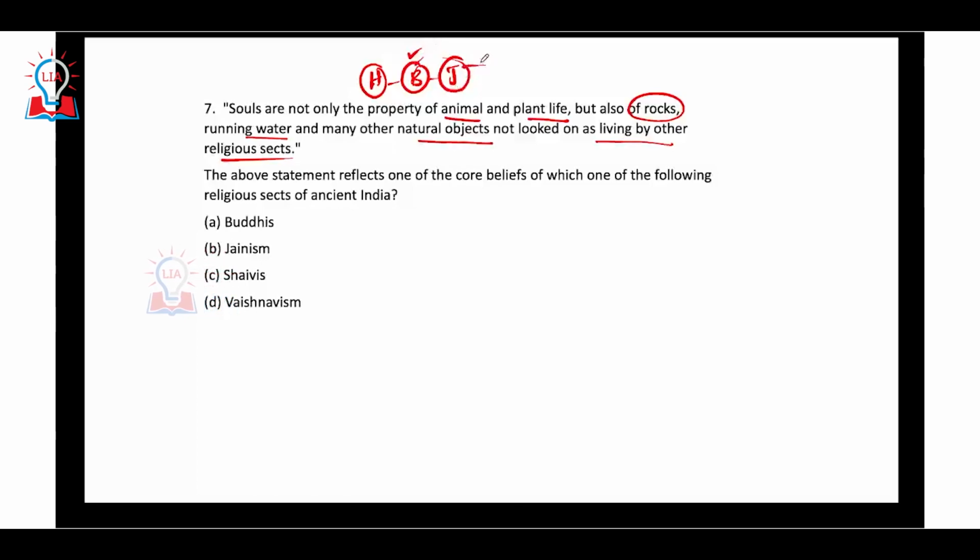And in Jainism, we would have studied that they believe that everything has a soul. Okay, the chair has a soul, the rock has a soul, the forest has a soul, everything has a soul under Jainism. So these are the concepts that we would have studied. So the correct answer here is B, that is Jainism.